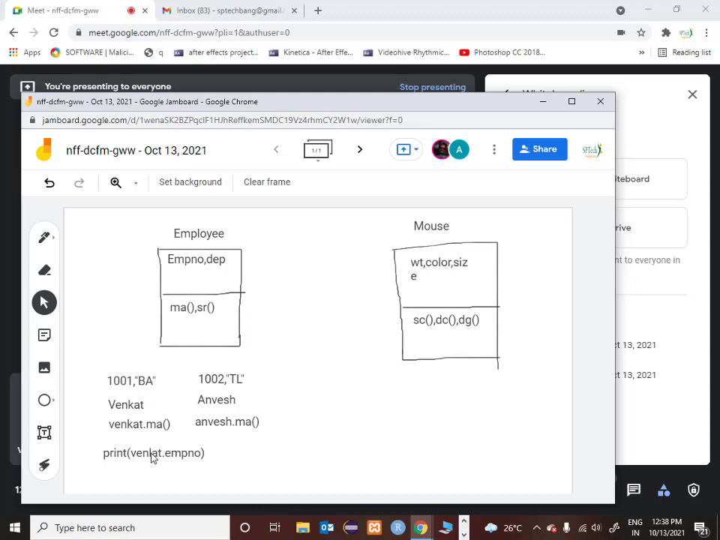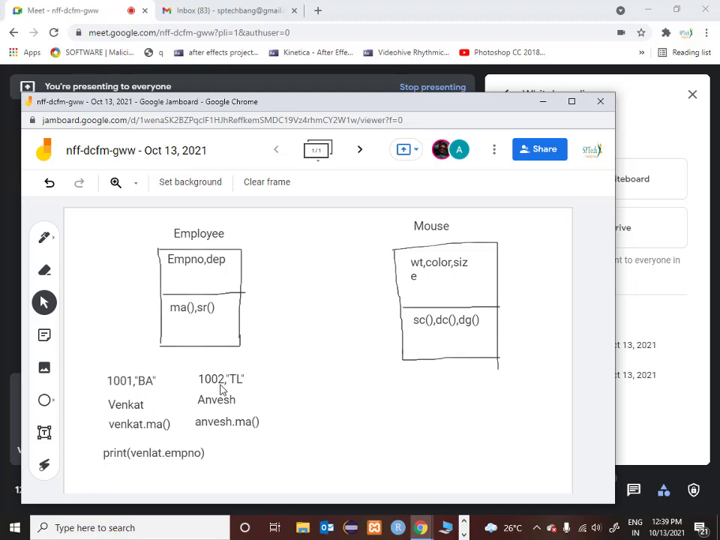But if I say print Anvesh dot EMP number, it is going to print 1002. So that means this employee number is only one variable, but it is holding two values. Remember that it is holding 1001 and 1002. But which one is it? If I simply say print EMP number, we cannot determine which EMP number it has to give.